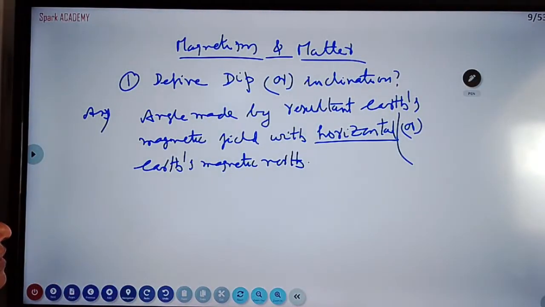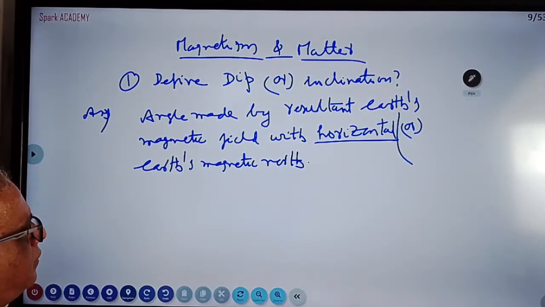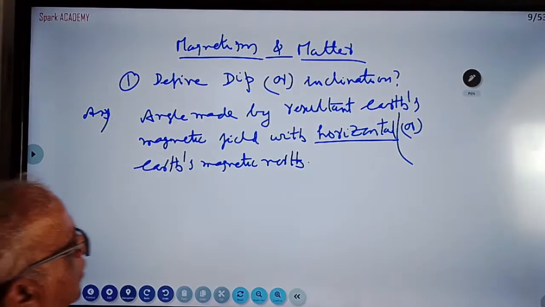It is measured in the magnetic meridian. The angle made by the resultant Earth's magnetic field with horizontal or Earth's magnetic north is called dip.